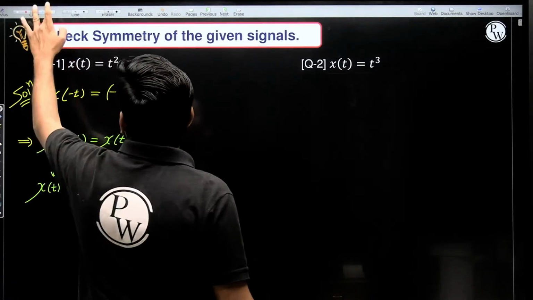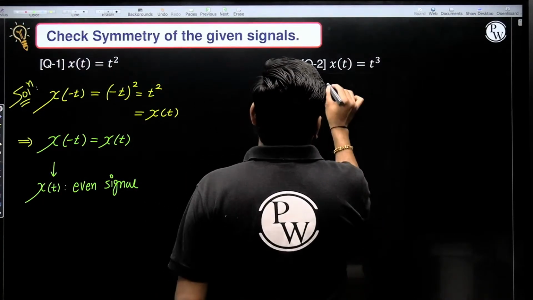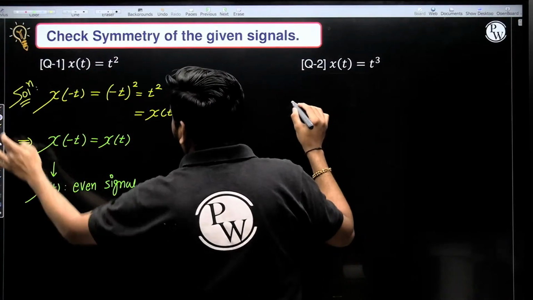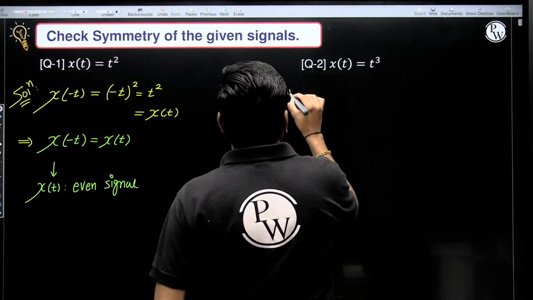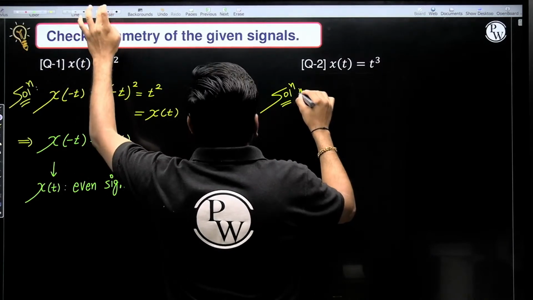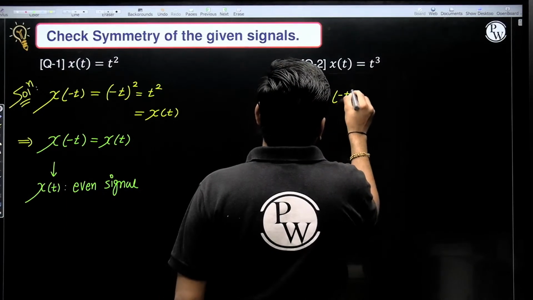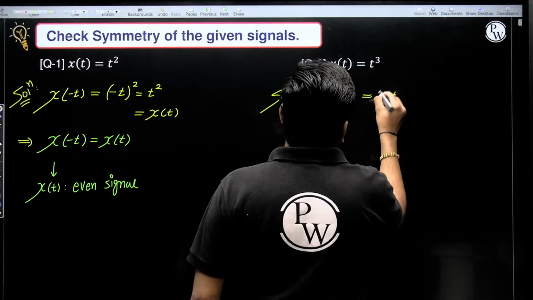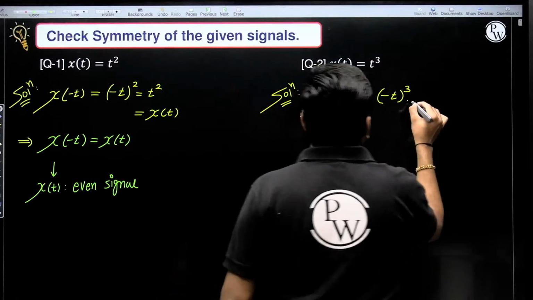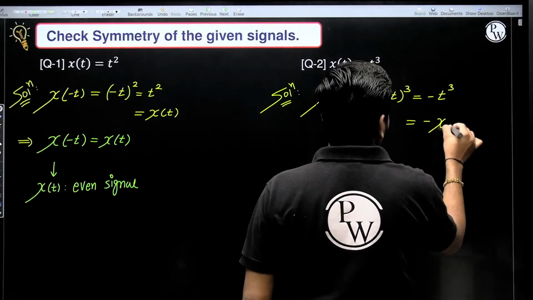Second question. Here x of t equal to t cube. So replace t with minus t: x of minus t is equal to minus t whole cube. Correct. It will be minus t cube, which is equal to minus x of t.